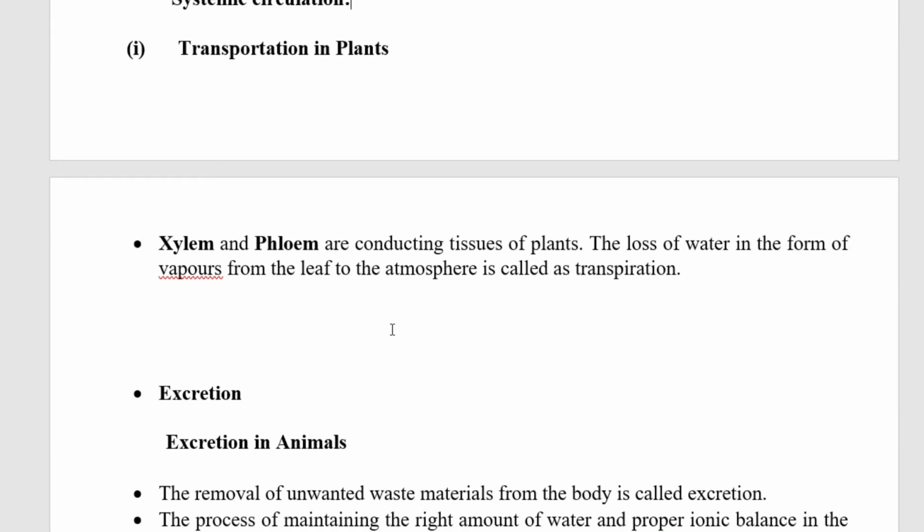Transportation in plants. Plants contain xylem and phloem. Xylem is the water conducting tissue present in the plants, and phloem is the food conducting tissue present in the plants. With the help of xylem and phloem, plants exchange the gases, that is called transpiration.